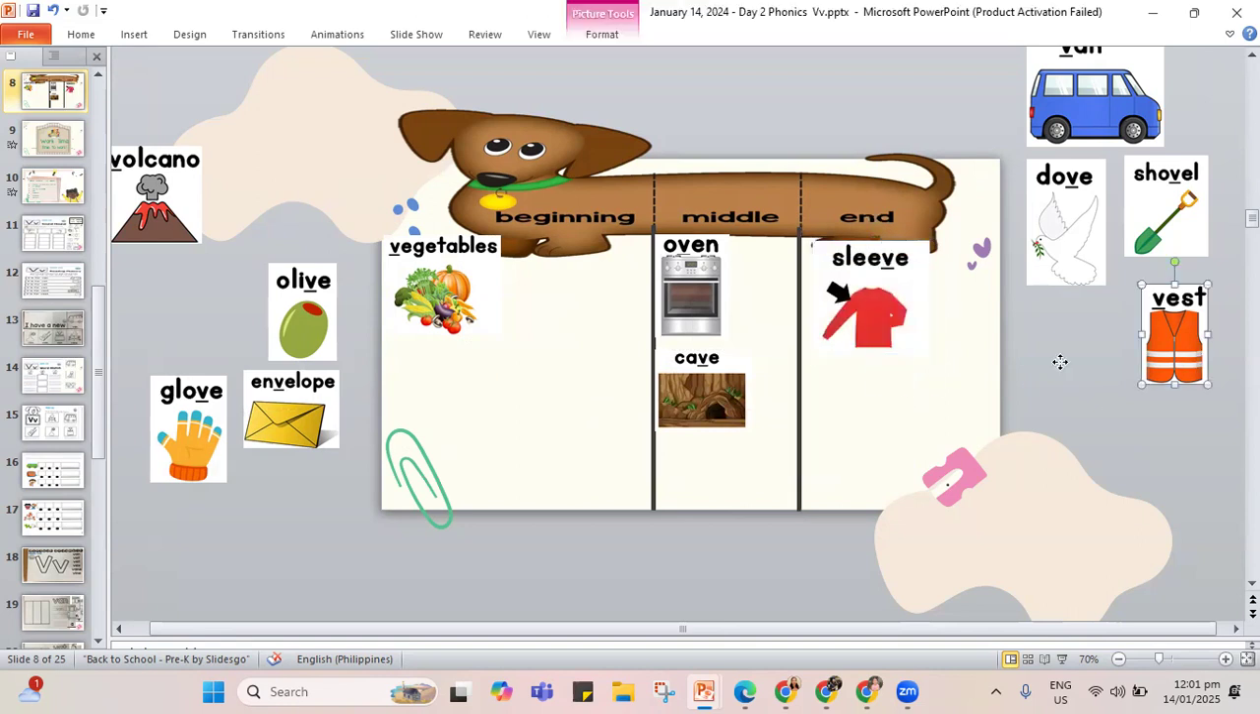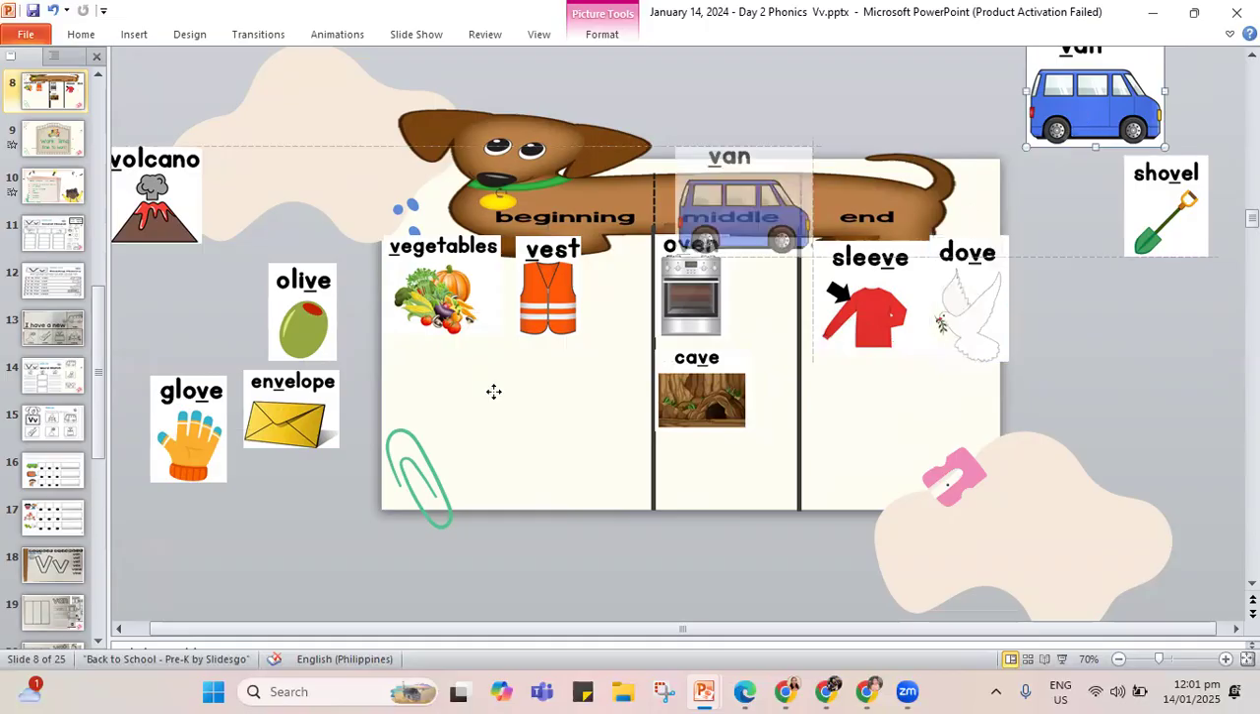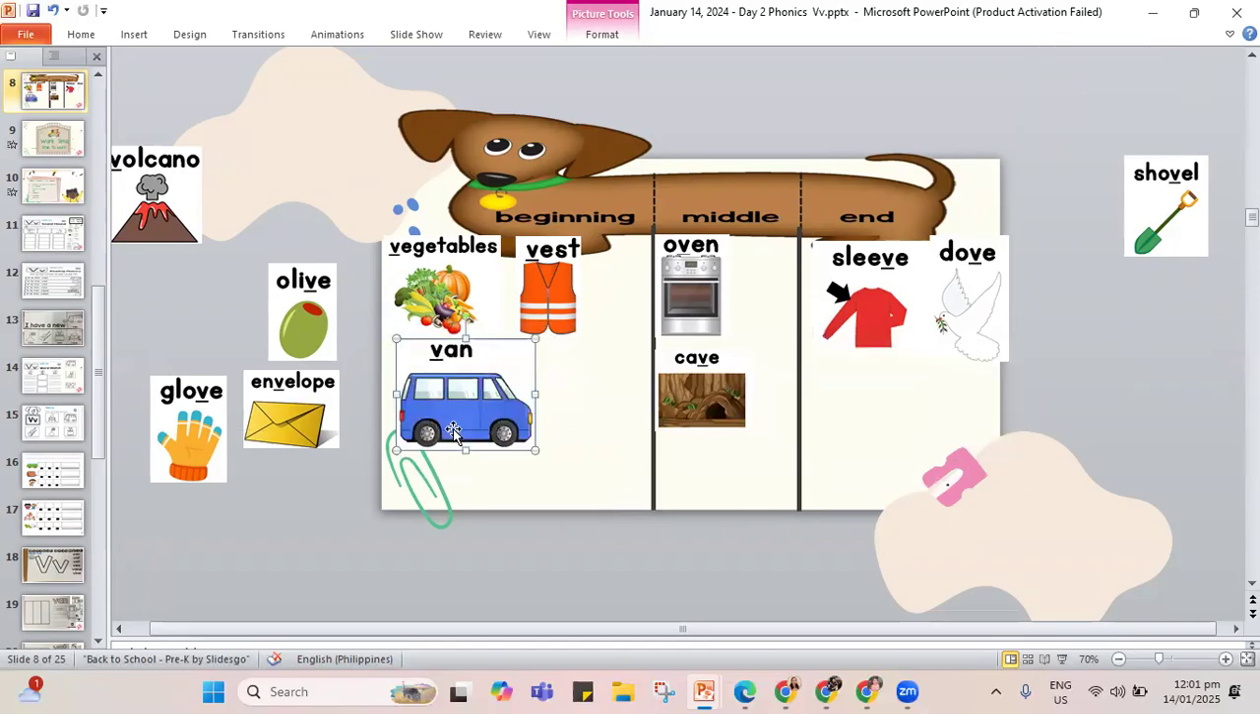Next one, let's go to vest. Where's the V sound? Vest is in the beginning. Okay, next one, we have the dove. The V is at the end. Okay, next one, van. Van is in the beginning.